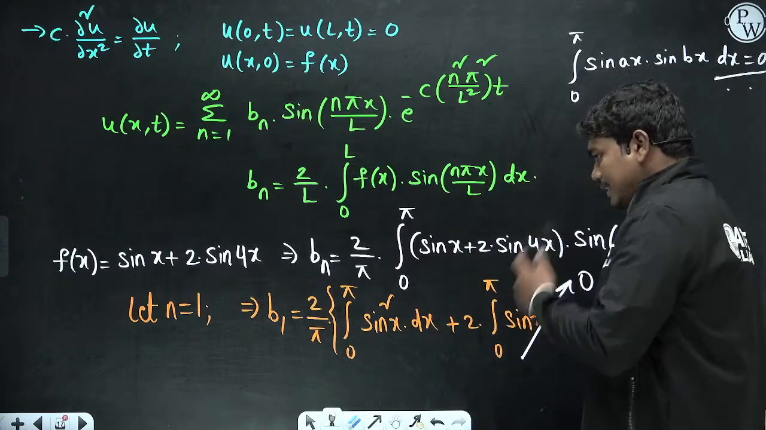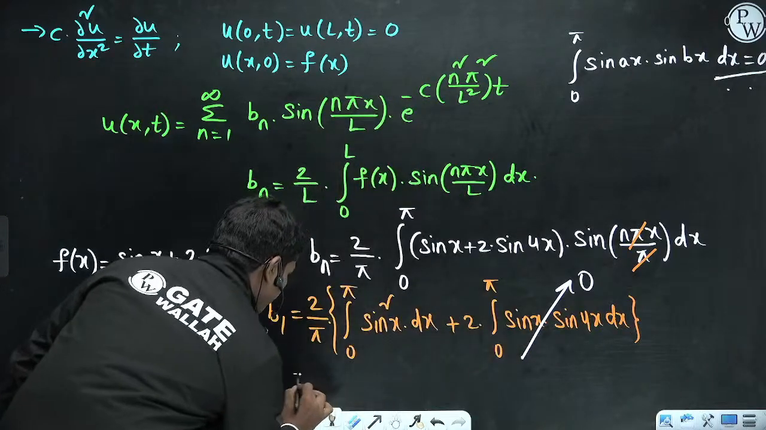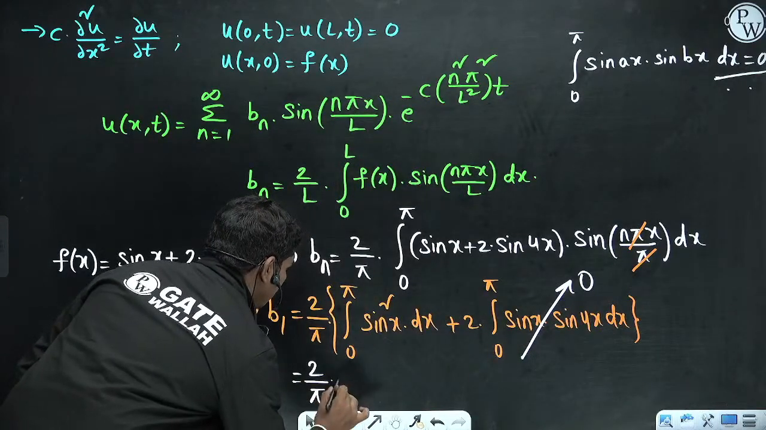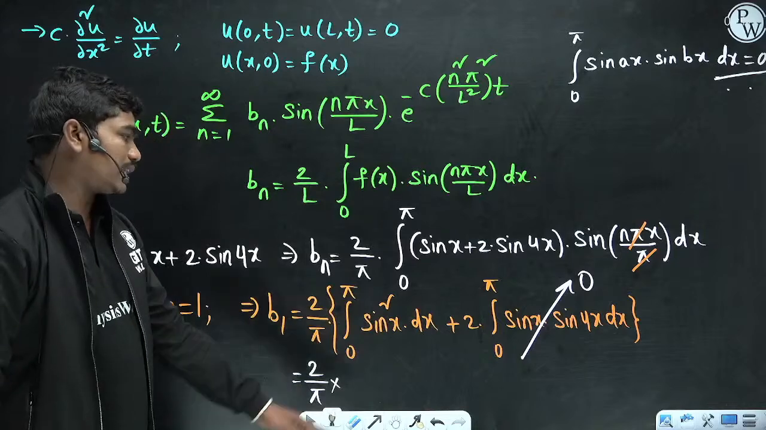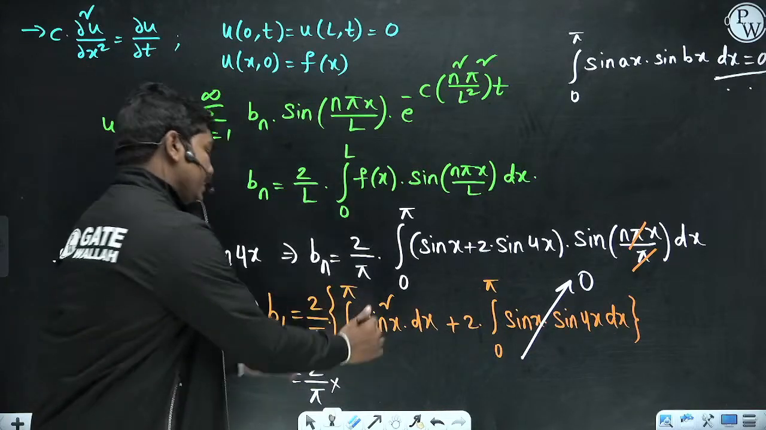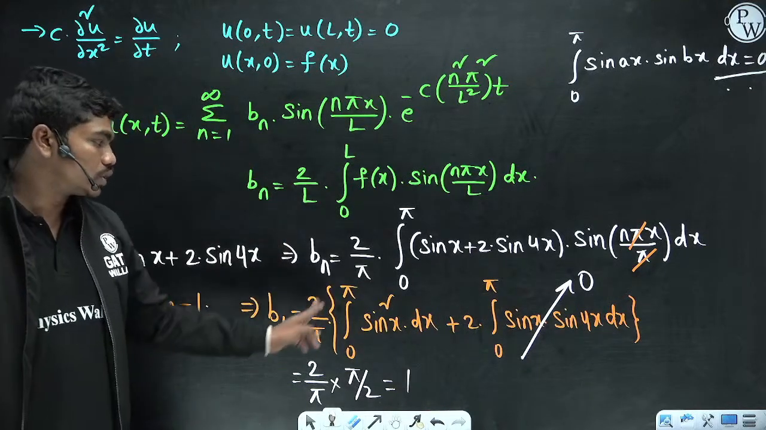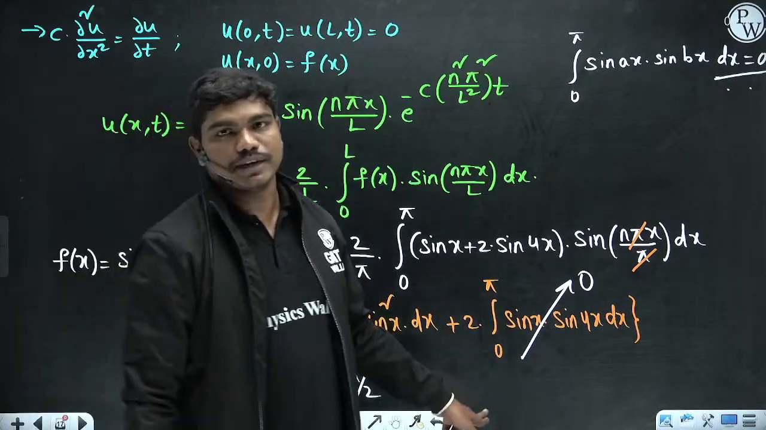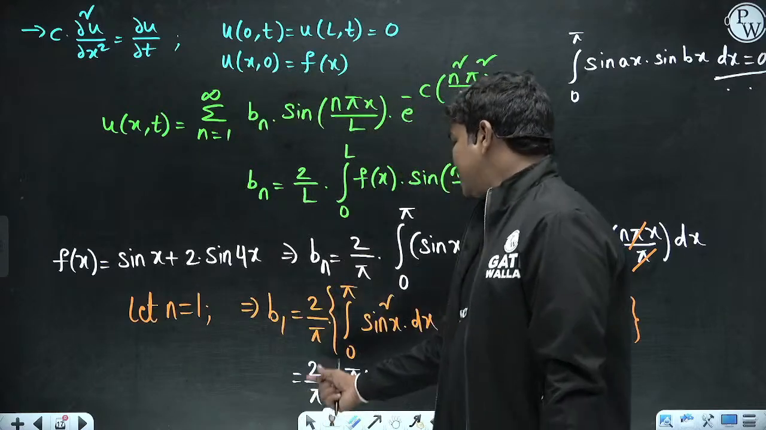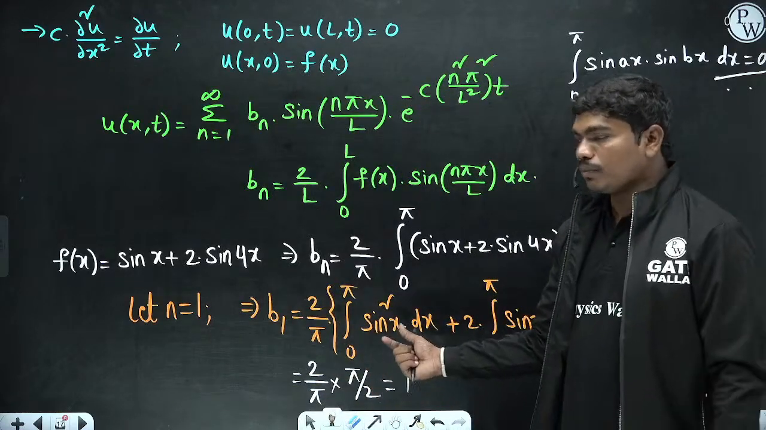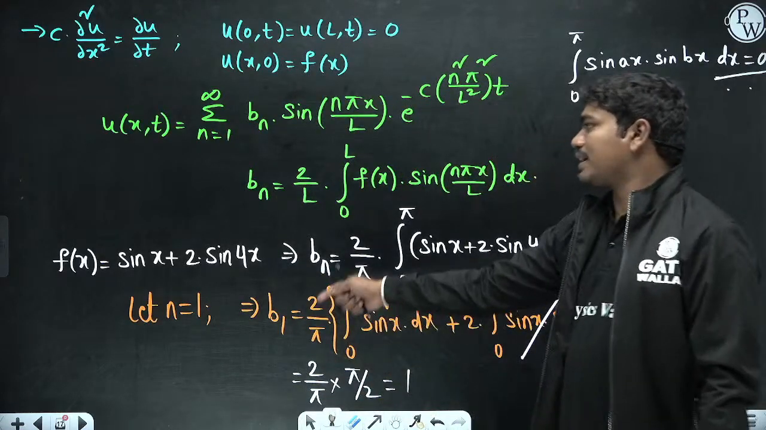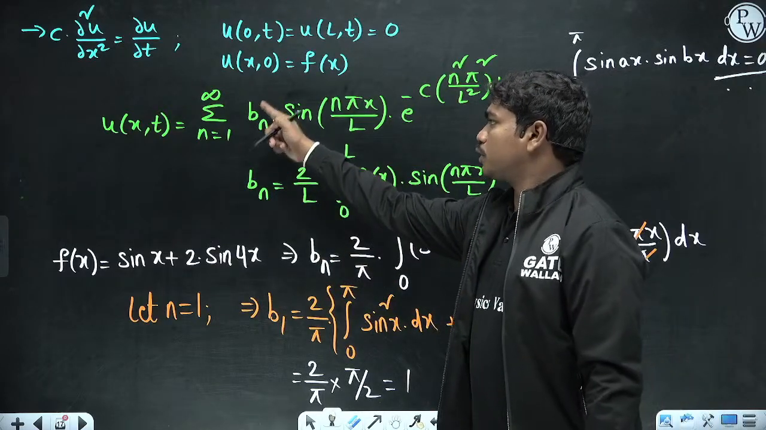So this, 2 by pi into, now integration of sin square x from 0 to pi is pi by 2 actually. So this value is 1. You can write sin square x as (1 minus cos 2x) by 2, so if you do this integration, you will get pi by 2. So 2 by pi into pi by 2, so b1 is 1. So you can keep 1 here.